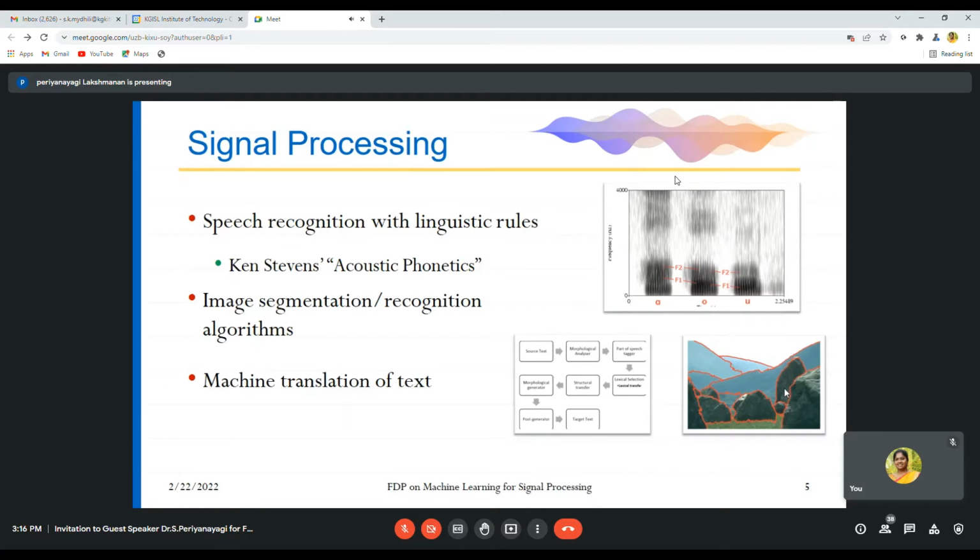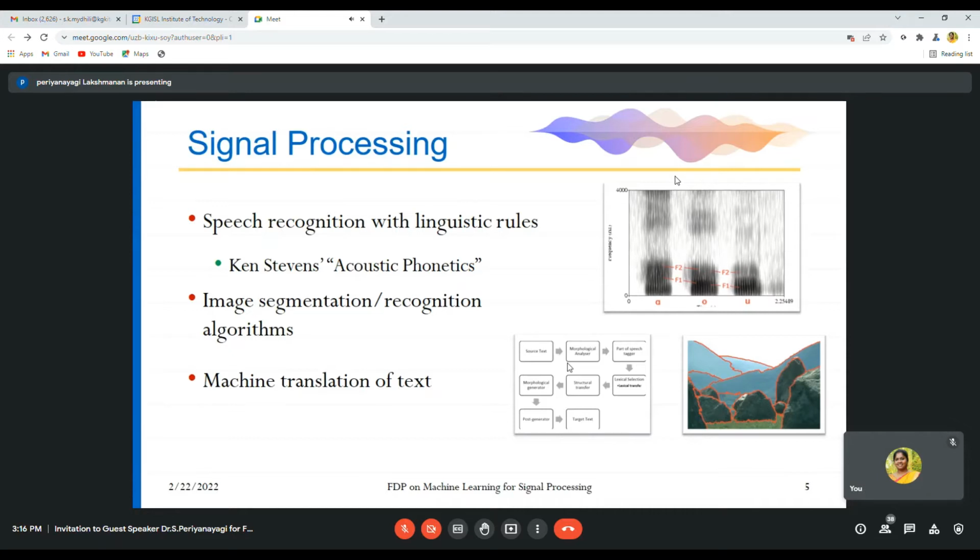And then coming here, it is machine translation of text. For example, if you type in Google, nowadays we struggle to write in Tamil, so we text or give the paragraph in English, and it will convert into Tamil, and also vice versa.